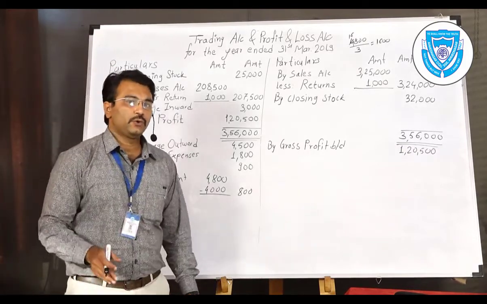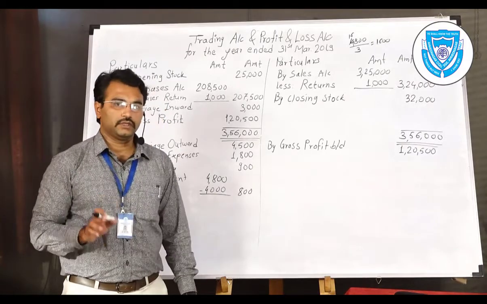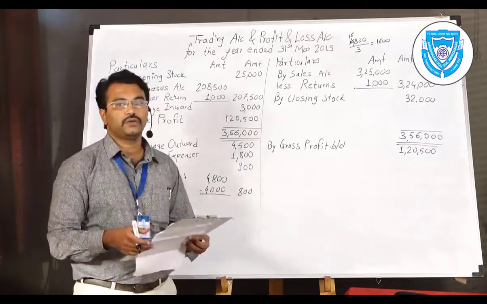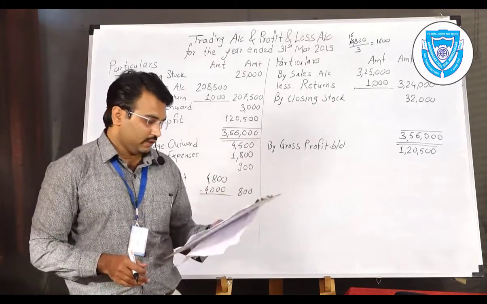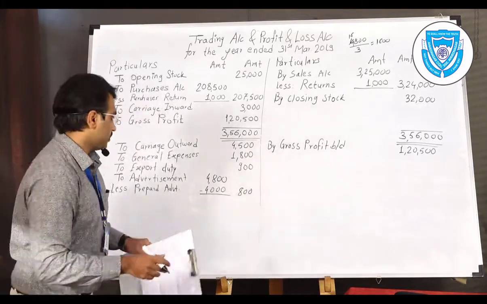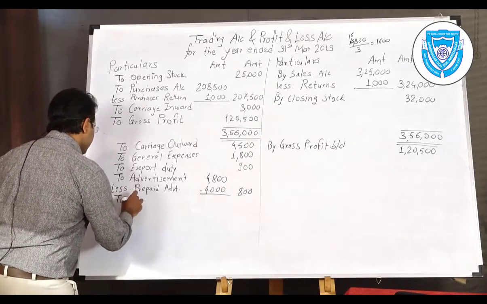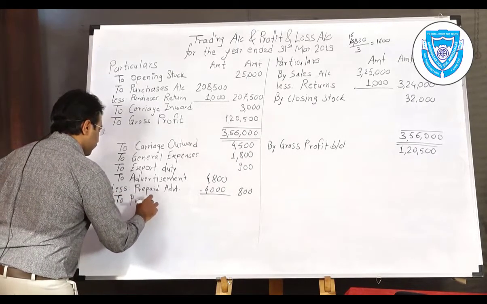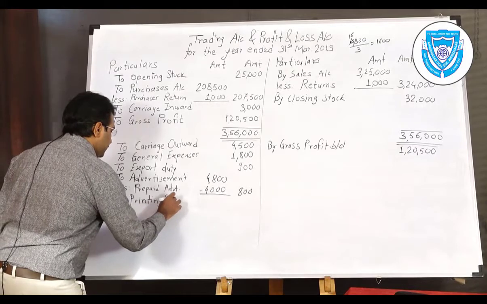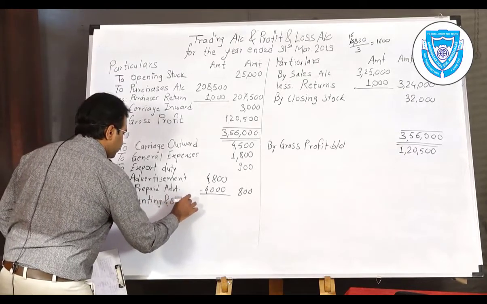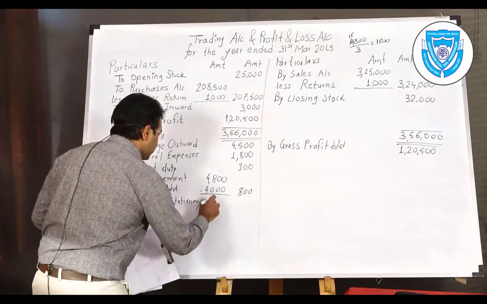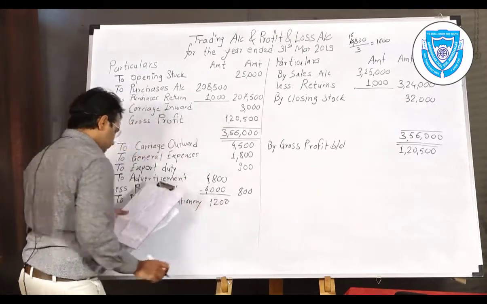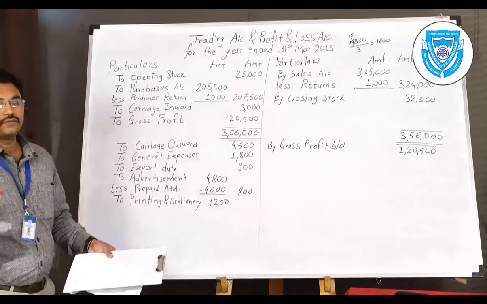Every adjustment has two effects. First effect we have given. Remember that. Second effect we are going to give in the balance sheet. Then the next item is printing and stationery. Is there an adjustment for printing and stationery? Yes, you will find that. Printing and stationery amount is provided 1,200, and there is outstanding.